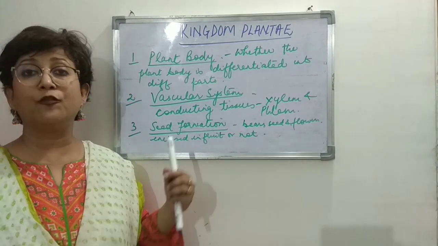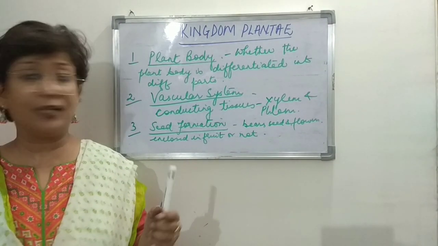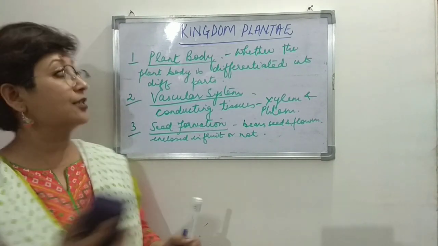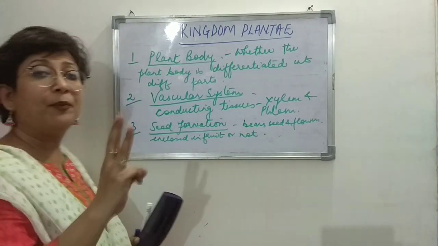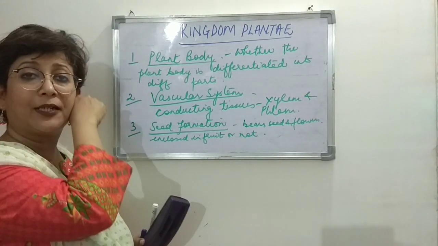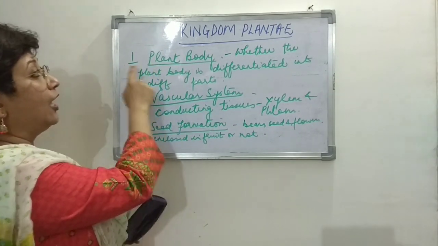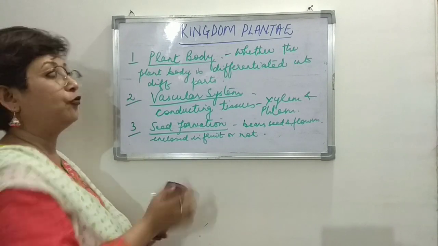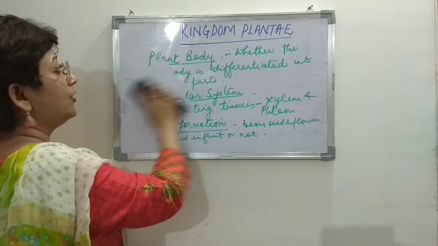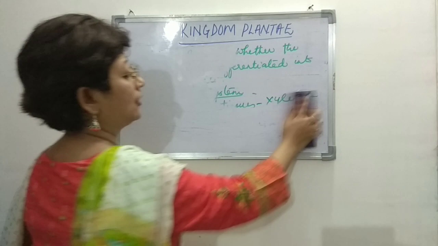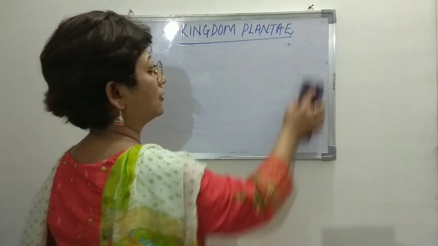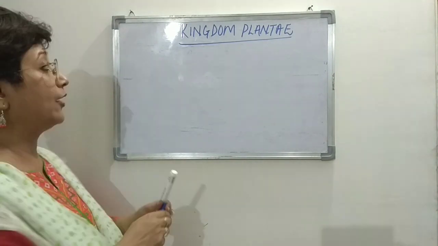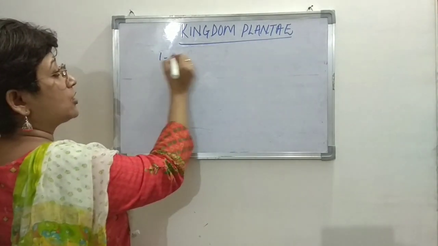Considering all these factors, the plant kingdom has been divided into 5 categories. So the 3 main characteristics based on which the plant kingdom is divided into 5 categories are the plant body, the vascular system and seed formation. So let's see what are the 5 categories into which the plant kingdom is divided. The first one is